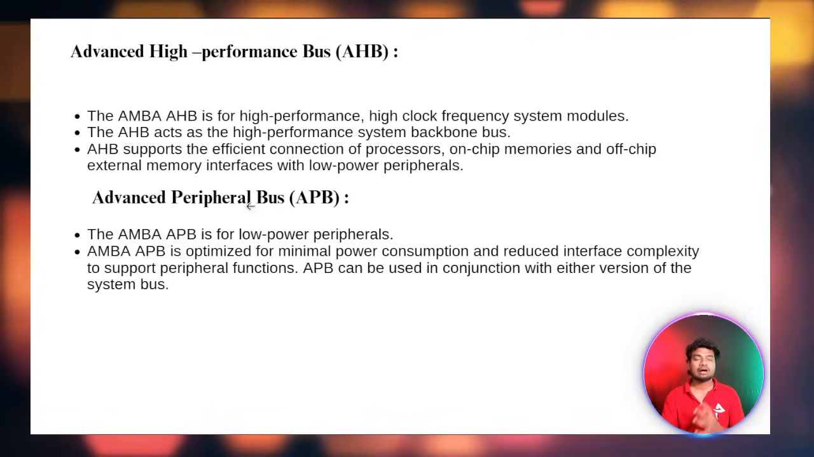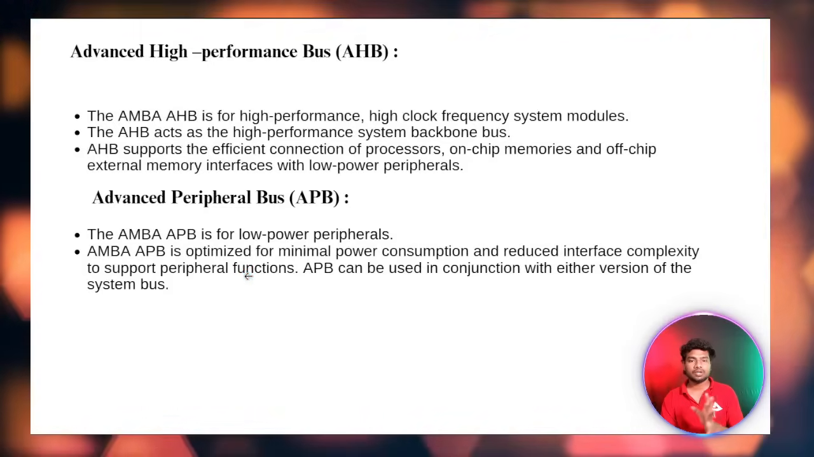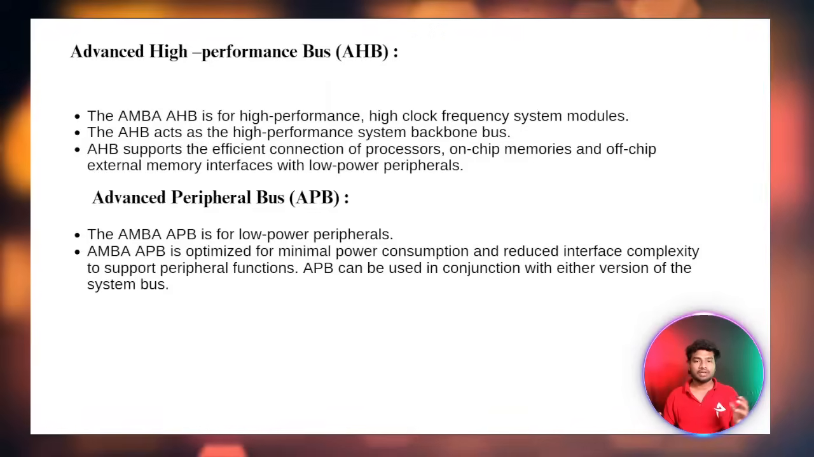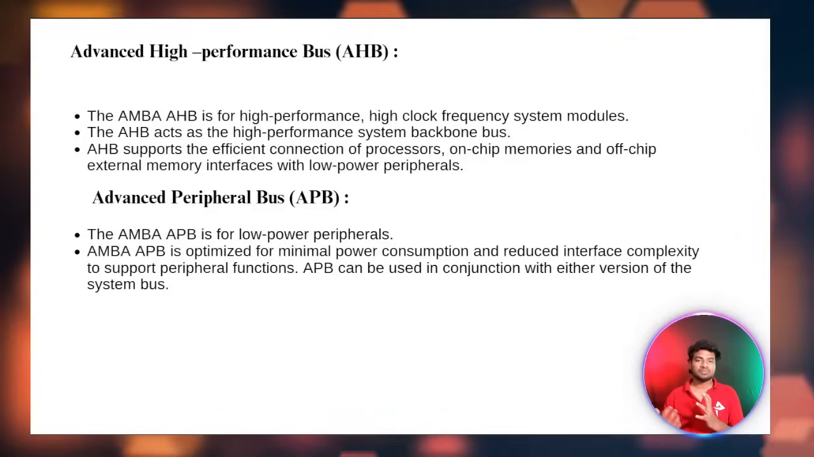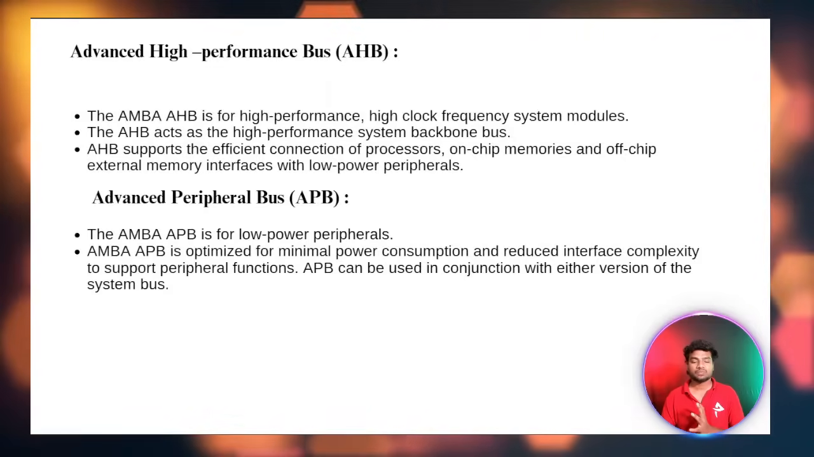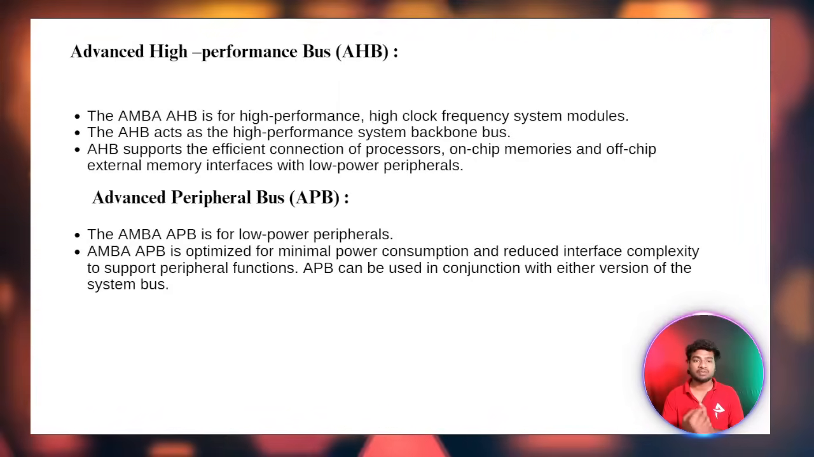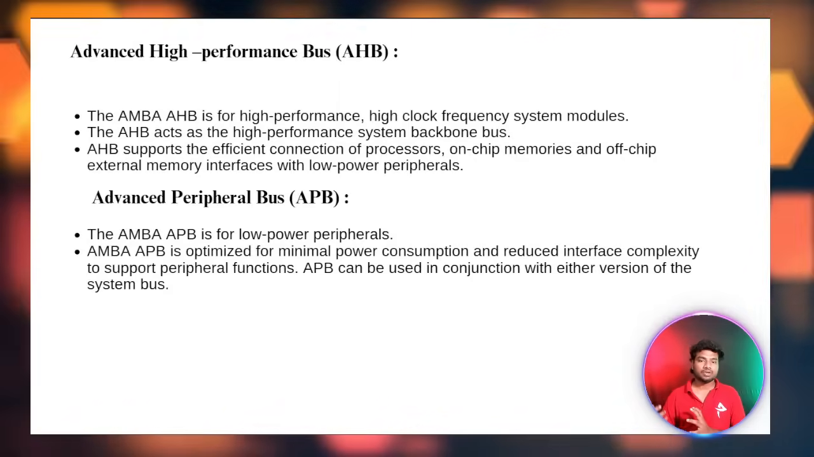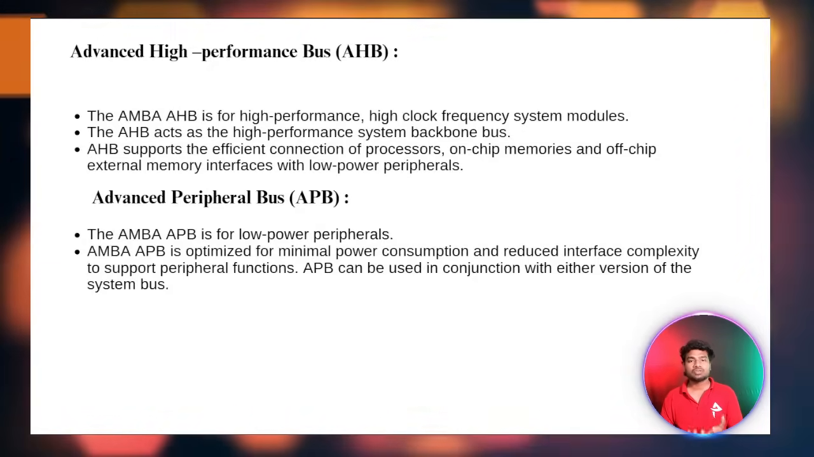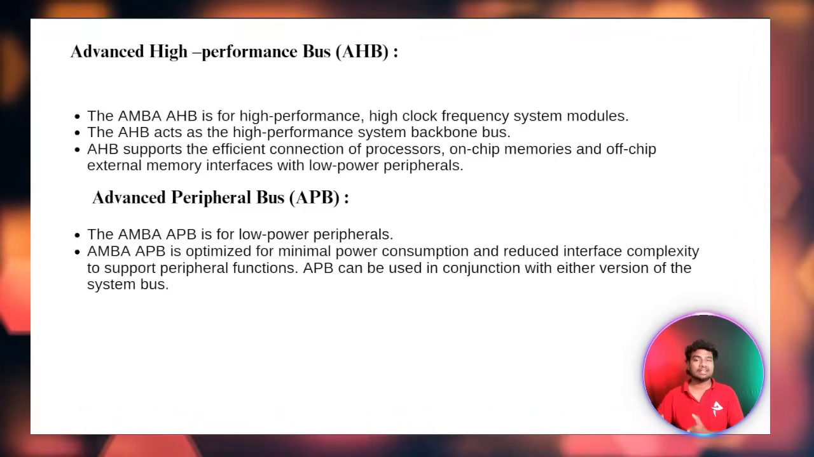Coming to the APB. APB is nothing but the advanced peripheral bus protocol. It is only used for communicating between low speed devices and high speed devices. It makes communication within the low speed, which means it uses a low clock frequency. From the name, advanced peripheral bus, peripheral means it is definitely working at low frequency only. So it is only used for low frequency blocks inside the chip.